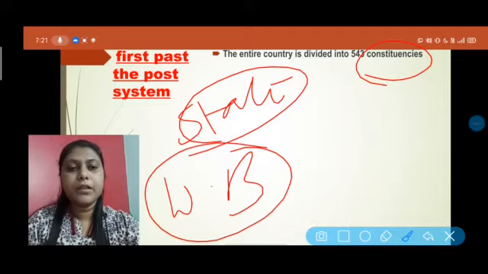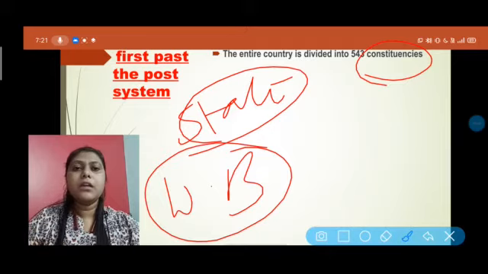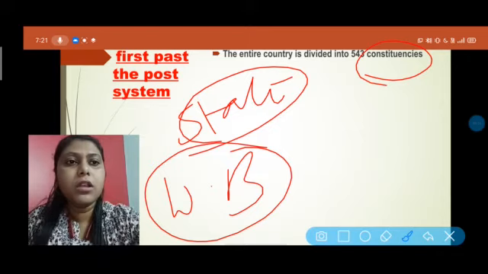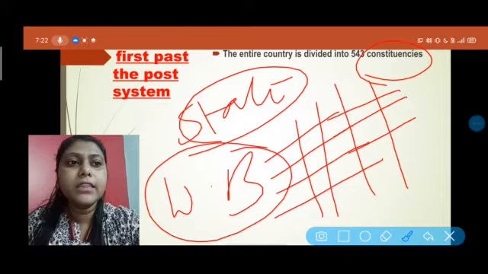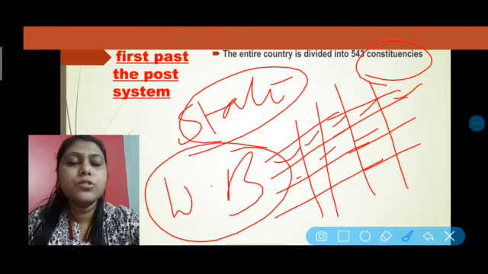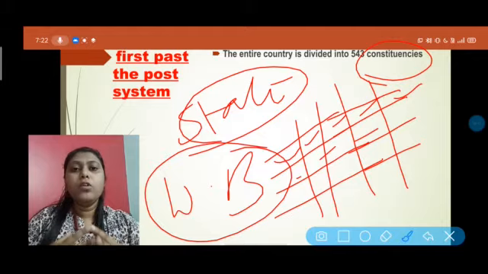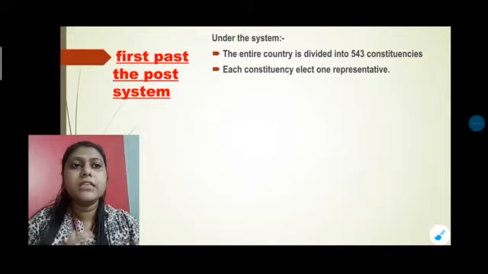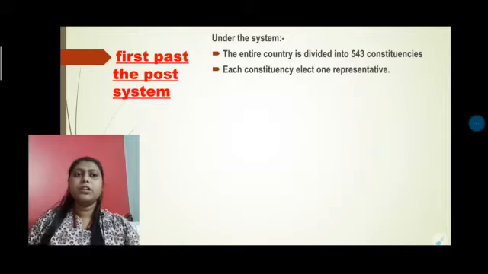Suppose I'm taking the example of West Bengal. It's not possible for West Bengal to conduct an election where all the people come to one particular area and give their vote. So West Bengal is divided into many areas only for taking the election, and these different districts or areas are known as constituencies. That means a constituency is a small geographical area divided only for taking the election in a smooth manner. So the entire country is divided into different constituencies, 543 constituencies.